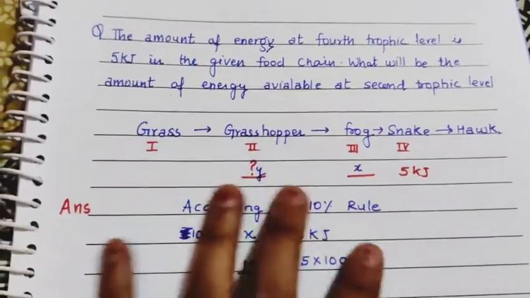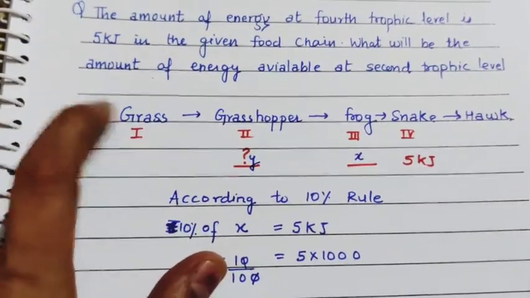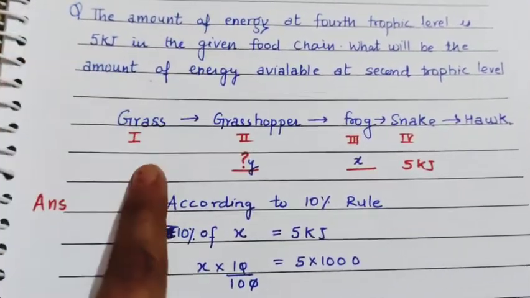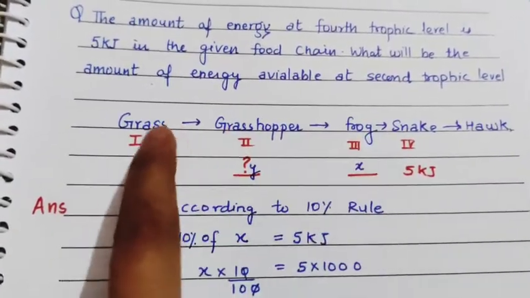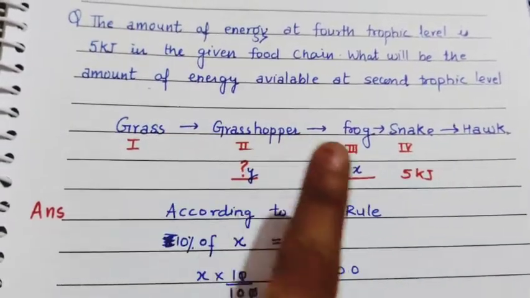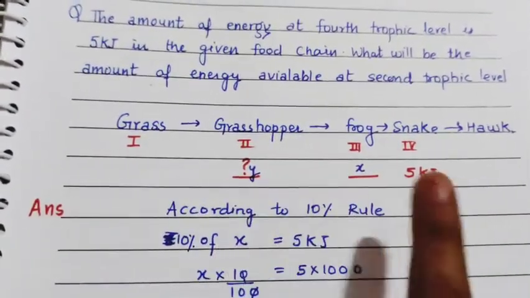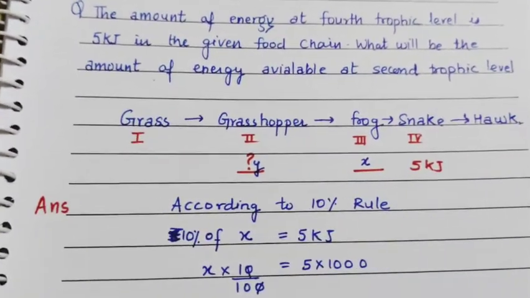In all these types of questions, always remember that when we get energy from the sun, only 1% is transferred, but at other levels, that is at the first trophic level, second trophic level, only 10% of the energy is transferred. So we can calculate energy at any level by back calculation or by simple calculation.